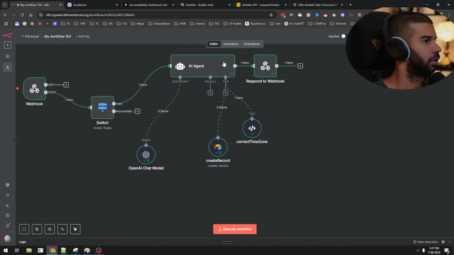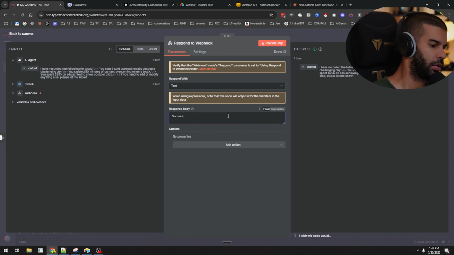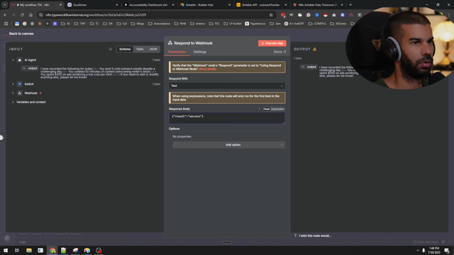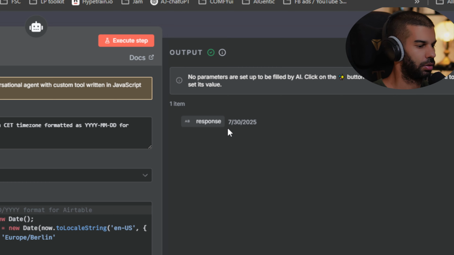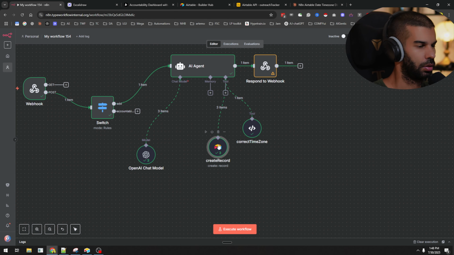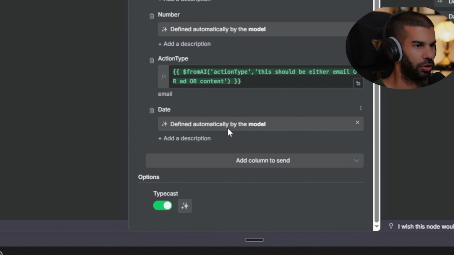And I think the message we're sending here is maybe expecting JSON as well. So here we can say result success, just so we don't get an error there. But this is returning 730, which is great. And here, this should be defined by the model.